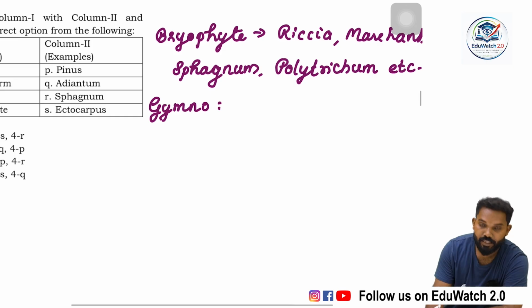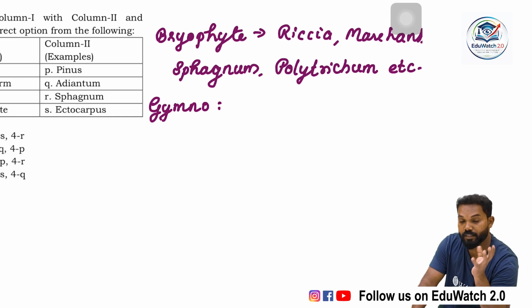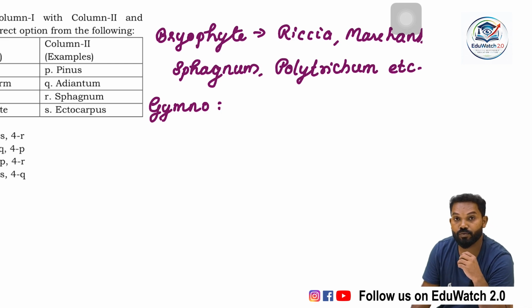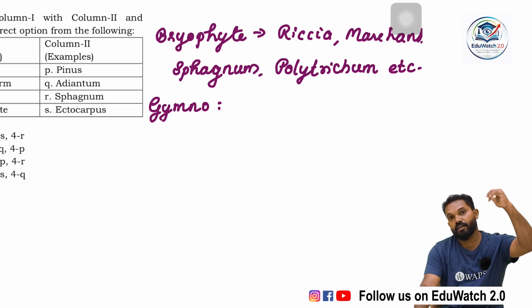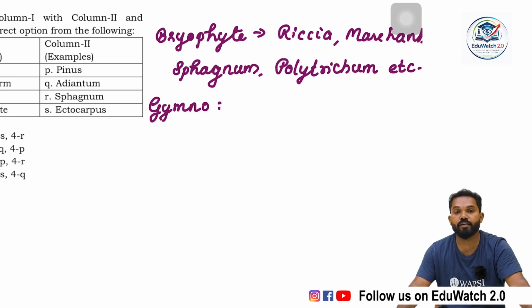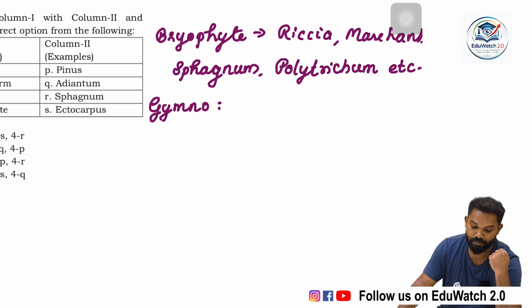Then gymnosperm. It is a naked seeded plant. In our environment, very limited numbers of gymnosperms are present. Generally, gymnosperms love cold areas, like high altitude areas or polar regions, especially temperate forest.